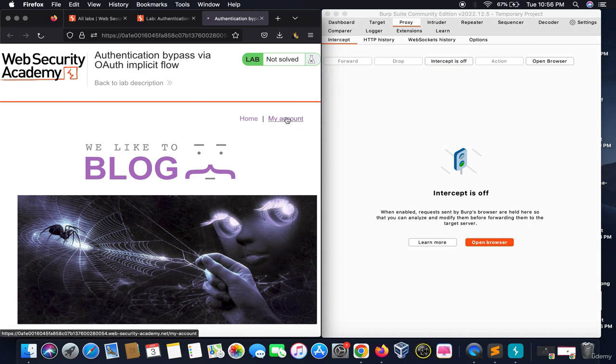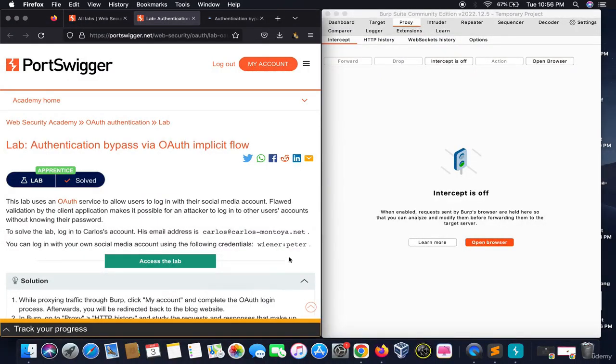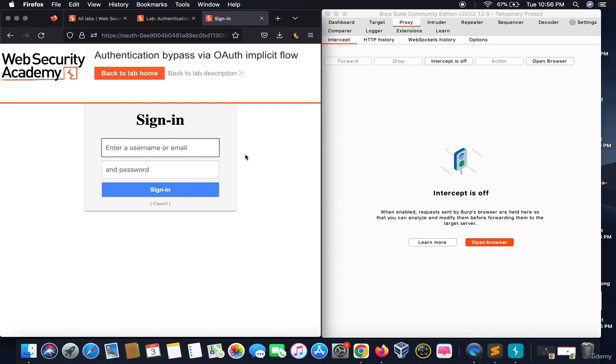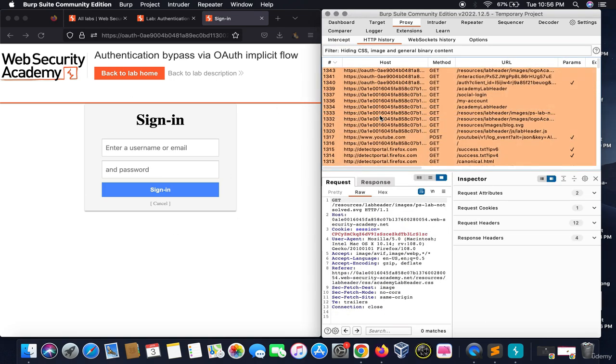I will click on my account, and let's say I have my default credentials. Consider this as something like Gmail or Facebook, it's a demo thing. So clear the HTTP history.